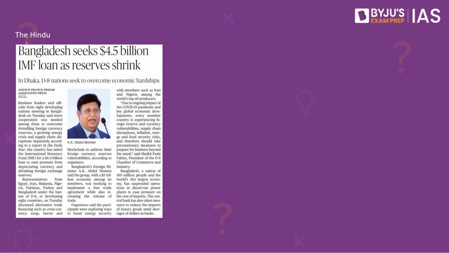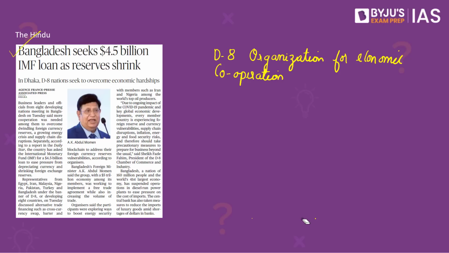What is the context? This article from today's The Hindu notes the meeting of the business leaders and officials from the 8 developing nations in Bangladesh. D8, short for Developing 8 Countries, is also known as the D8 Organization for Economic Cooperation. It consists of the following members: Egypt, Iran, Malaysia, Nigeria, Pakistan, Turkey, and Bangladesh, apart from Indonesia, which did not take part in the current meeting. Note, the headquarters of the D8 Organization for Economic Cooperation is based in Istanbul, Turkey.